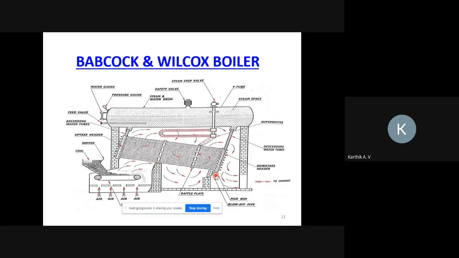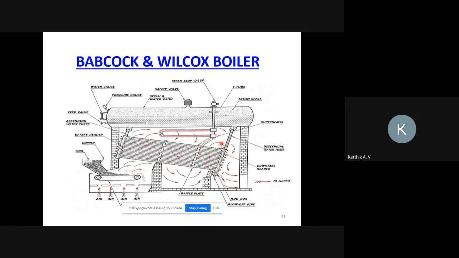Now we'll see the operation of this Babcock and Wilcox boiler. Any doubt? Any doubt in parts? Tell me. No doubt? Audible, right? Students, please interact. Tell me, audible or not? Audible, sir. Okay.